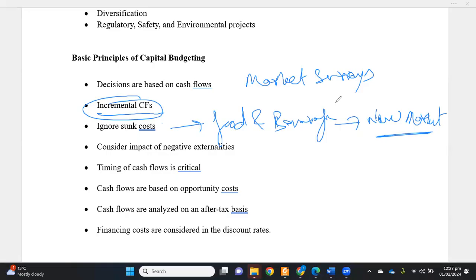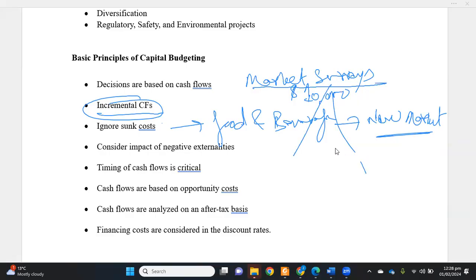When we conduct the market survey, let's say you hire a company and your market survey costs $10,000. This $10,000 is the amount you need to pay to the market survey company. Now what is the outcome of this market survey?